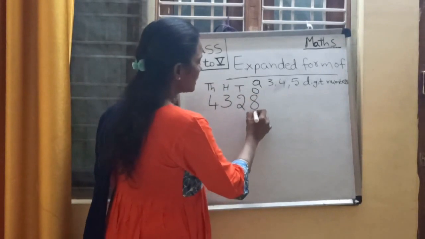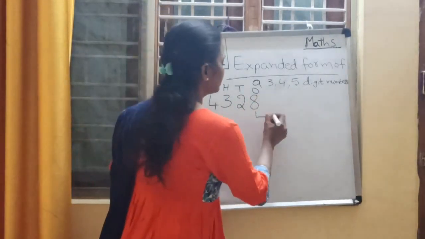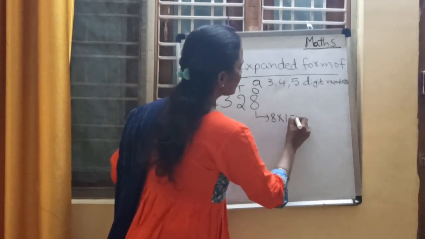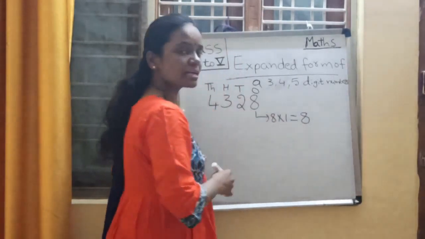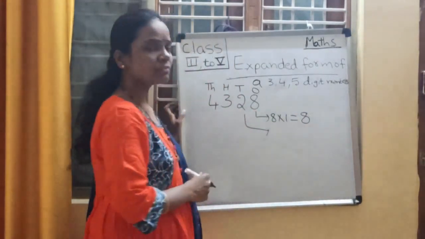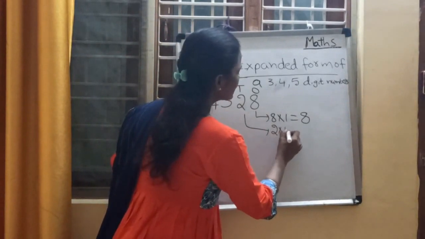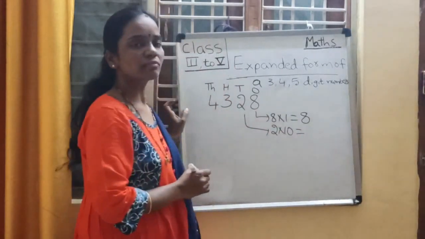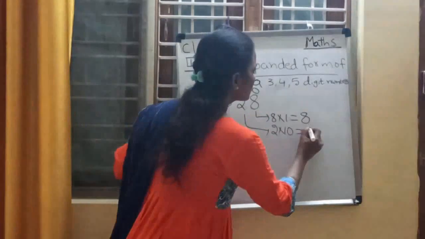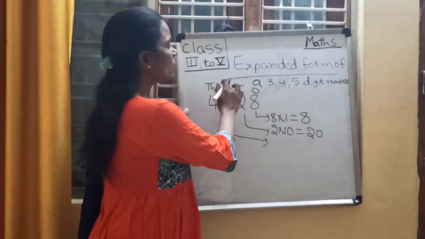As 8 is in ones place, what is the place value of 8? 8 into 1 is equal to 8, 8 ones are 8. Good. Then what is the place value of 2? Yeah, 2 is in tens place. So 2's place value is 2 tens are 20. Then what is the place value of 3?